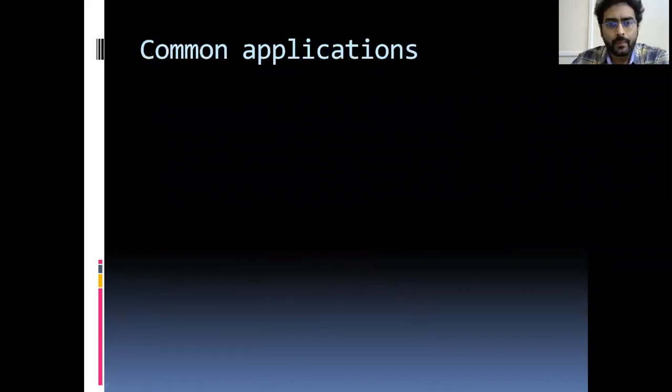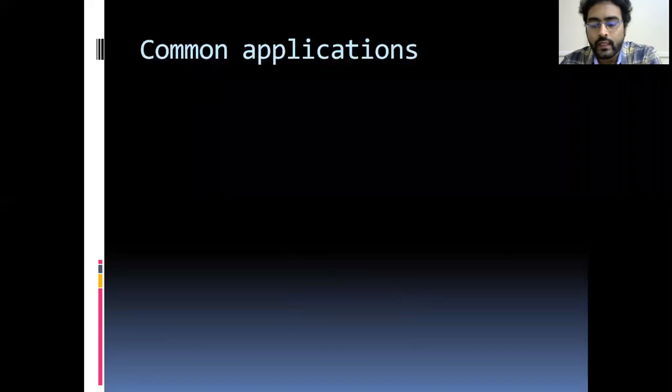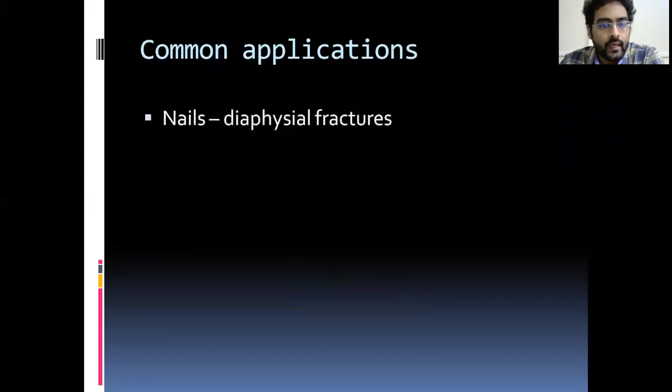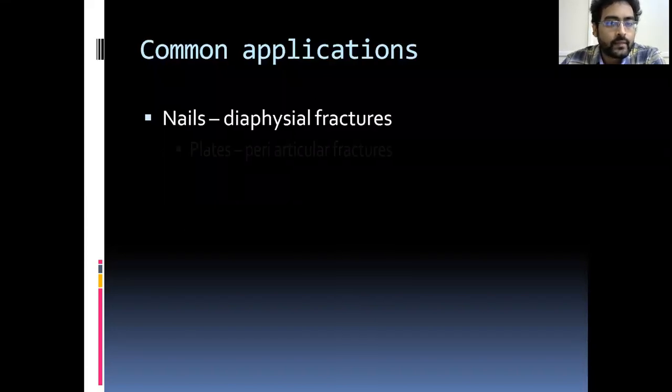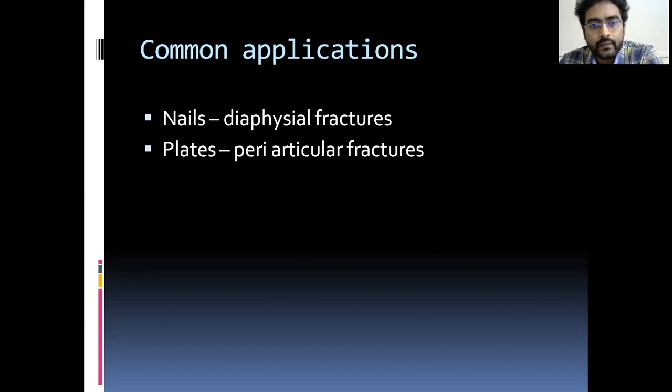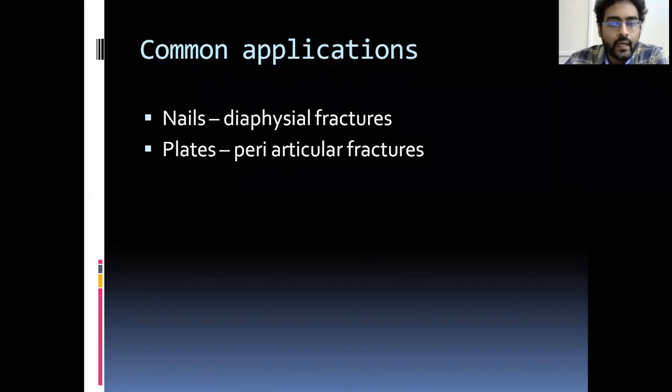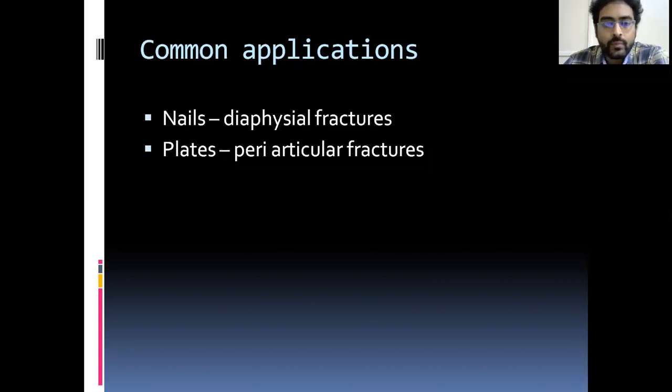Then, what are the common applications? Remember, most of the time the implants are used like this. Nails are commonly used in diaphyseal fractures of long bones, that is femur and tibia. Wherever there is a diaphysis with a medullary cavity, you can use nails. Plates are commonly used in periarticular fractures because there is no medullary cavity. You cannot introduce a nail, and you need anatomical reduction around the joints, so you should use plates there.